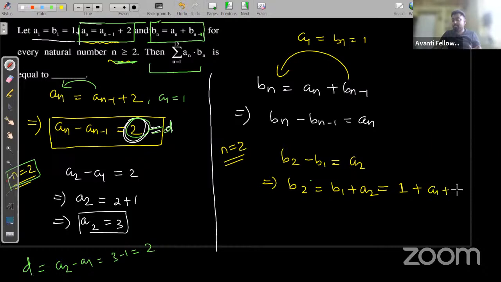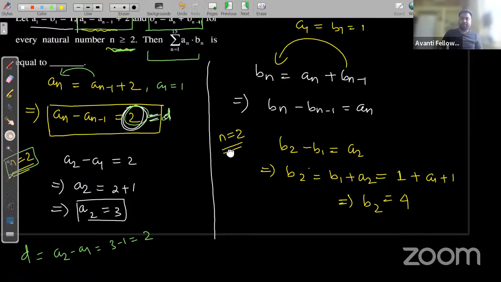a1 plus d, and d is given as 2. So a2 is a1 plus 1, that is a2 is given as 3. So this becomes 1 plus 3, this becomes 4 or not? B2 becomes 4. So b1 is 1 and b2, I am getting b2 is 4.